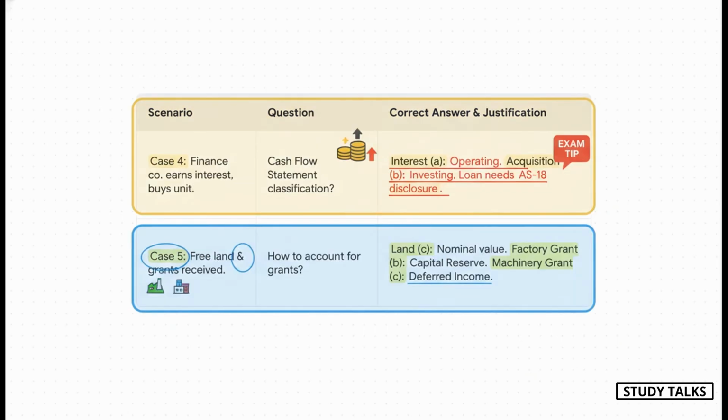AS3 alert. For a finance company, earning interest is their day job, so it's an operating activity. For any other company, it would be investing. The loan to a subsidiary is a classic related party transaction, so it needs disclosure under AS18. And for AS12, the treatment of grants depends on why you got them. Free land, record it at a nominal value. A grant for the factory itself, that's a promoter's contribution, so it goes to capital reserve. A grant for a specific machine, that's deferred income, and you recognize it in the P&L over the machine's life.